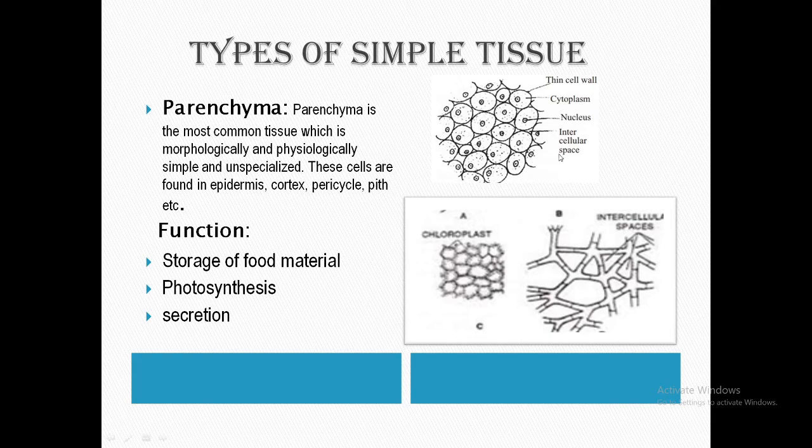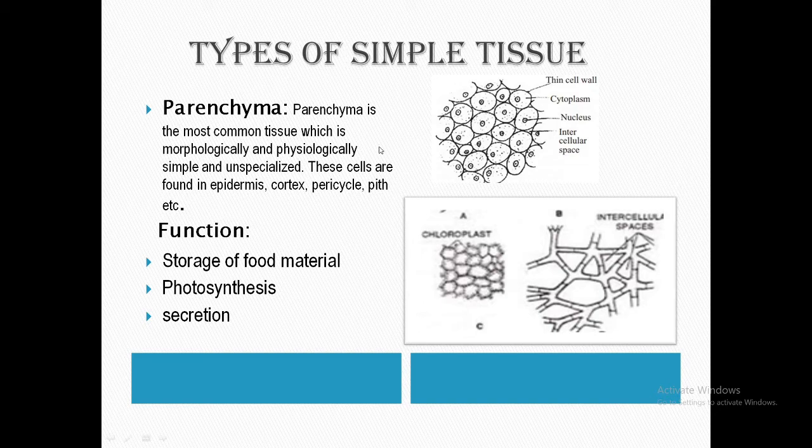What are intercellular spaces? The gaps between the cells are known as intercellular spaces. Here the intercellular spaces are located. Parenchyma has abundant protoplast and the cell wall is thin and made up of cellulose. These cells are capable of division even when they are permanent. It may be called fundamental or ground tissue. Parenchymatous tissue is known as fundamental and ground tissue.